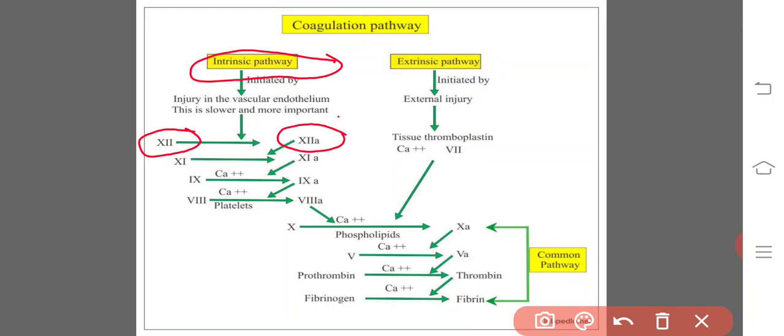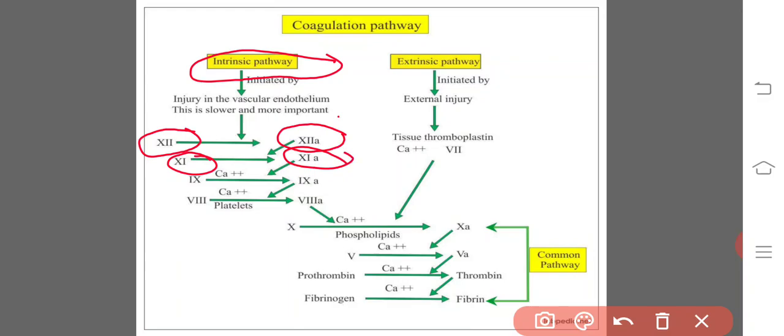Inactivated Hageman factor gets activated into activated Hageman factor. That in turn activates factor number 11. Factor number 11 is the PTA, plasma thromboplastin antecedent, otherwise anti-hemophilic factor C. So it gets activated.